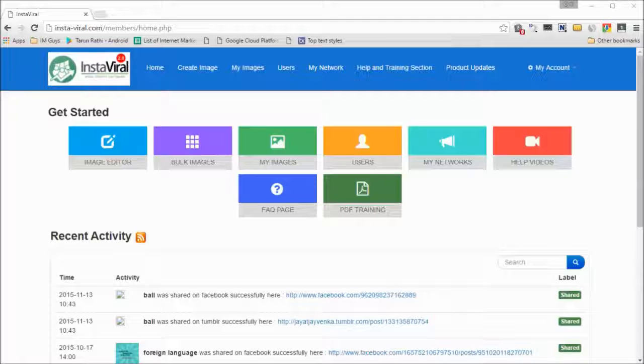InstaViral 2.0 is a unique web-based SaaS application that will get you an endless amount of free traffic from social media sites like Facebook, Twitter, Pinterest, and image sharing sites like Instagram, Mobypic, Imageshare, and also blogging platforms like Wordpress, Blogger, and Tumblr. InstaViral uses the power of viral images to get you this traffic from all these sites. Let's get started and I will show you exactly how InstaViral works and how you can get free traffic to any location you want, whether it's your blog, your website, your Facebook page, any landing page or offer that you're promoting, almost anywhere. So let's get started and see how InstaViral works.